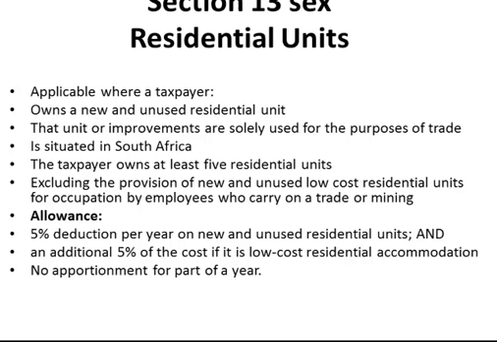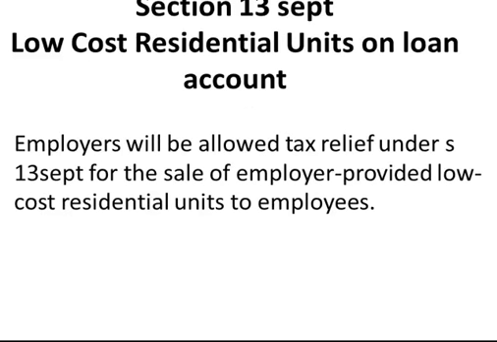And if you are providing low-cost residential units, then you get a different allowance to the normal. If you are just an ordinary residential unit, you get 5% per year. If you are low cost, you get an additional 5% per year, and there is no apportionment for part of the year. Section 13 sept, which is low cost residential units on loan account.